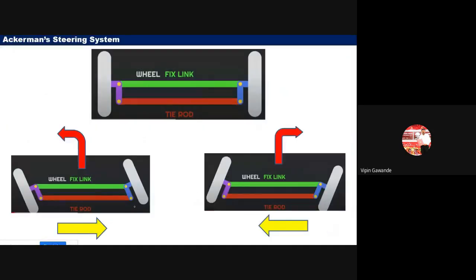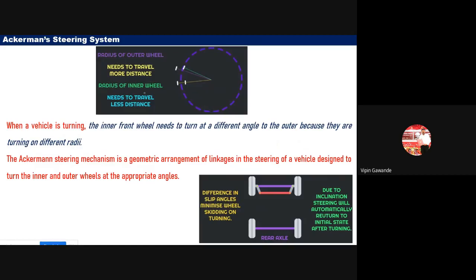Now, in the steering system, we have to discuss only one type, called the Ackermann steering system. Now, what does Ackermann steering mean? See, when we take a turn around a curve, we have our four wheels. The back wheels remain the same, that means they are not taking the angular turn. But the front wheels take the turn, because our steering system is connected with the front wheels.